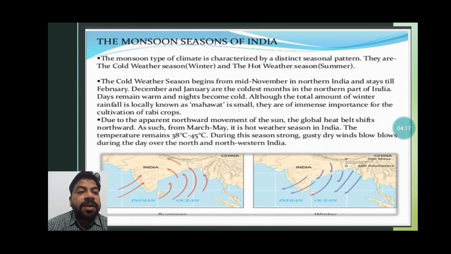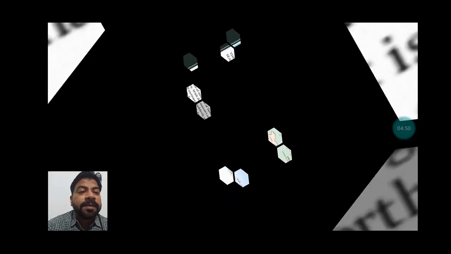Due to the apparent northward movement of the sun, the global heat belt shifts northward. As such, from March to May, it is the hot weather season in India. The temperature remains 38 degrees Celsius to 45 degrees Celsius. So generally the summer time receives this much temperature. During this season, strong gusty dry winds blow during the day over north and northwestern India. So it has different local names.